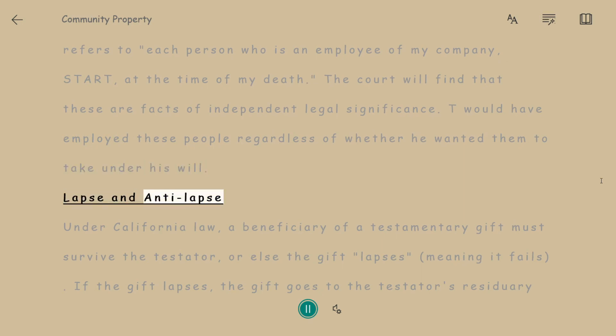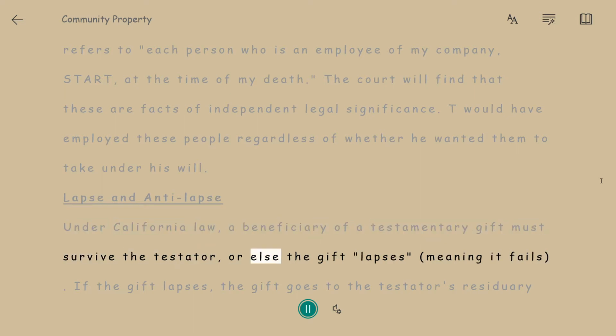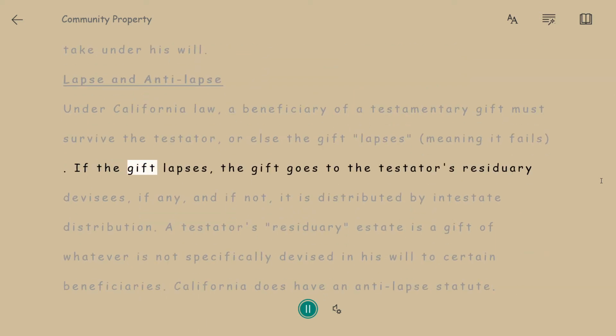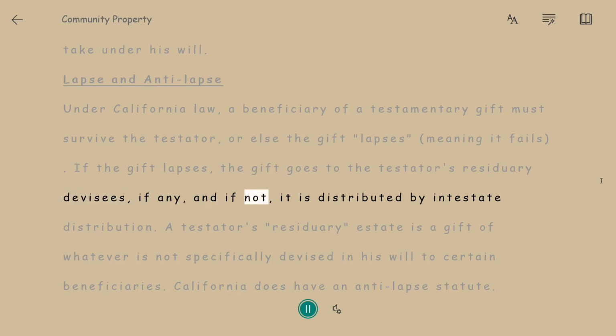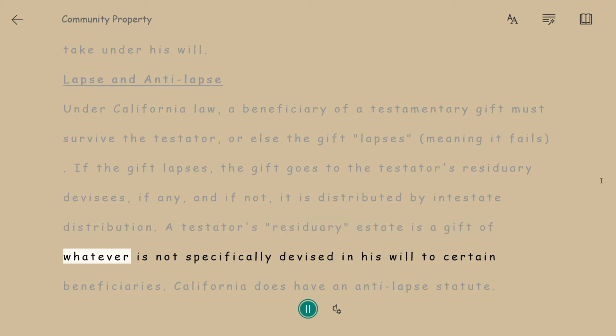Lapse and anti-lapse. Under California law, a beneficiary of a testamentary gift must survive the testator, or else the gift lapses, meaning it fails. If the gift lapses, the gift goes to the testator's residuary devisees, if any, and if not, it is distributed by intestate distribution. A testator's residuary estate is a gift of whatever is not specifically devised in his will to certain beneficiaries.